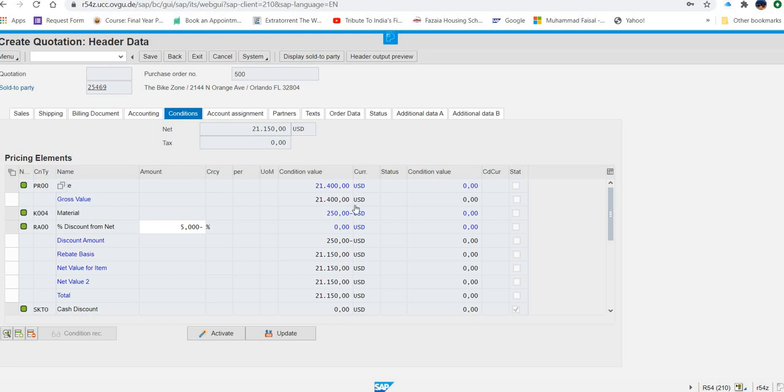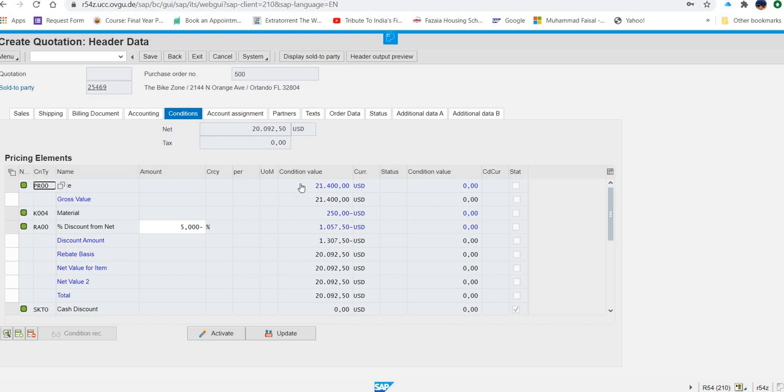activate. I think yes, yes. Once you click on activate, what happened? You can see now this value has been changed. Previously it was 21,000 something. Now it is 20,000 something. Okay. Now this is the end for the quotation.